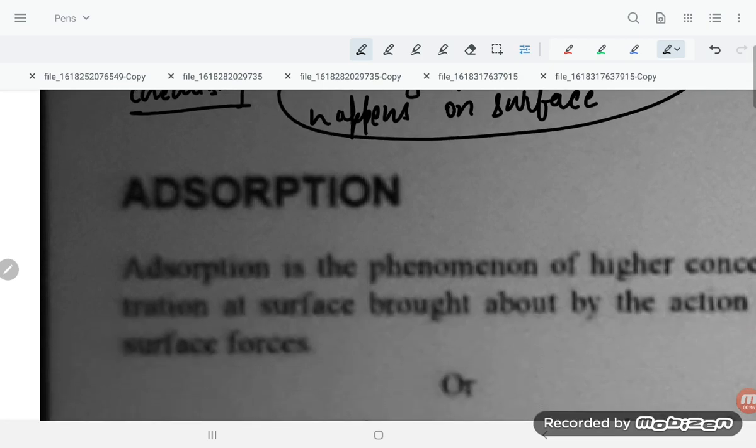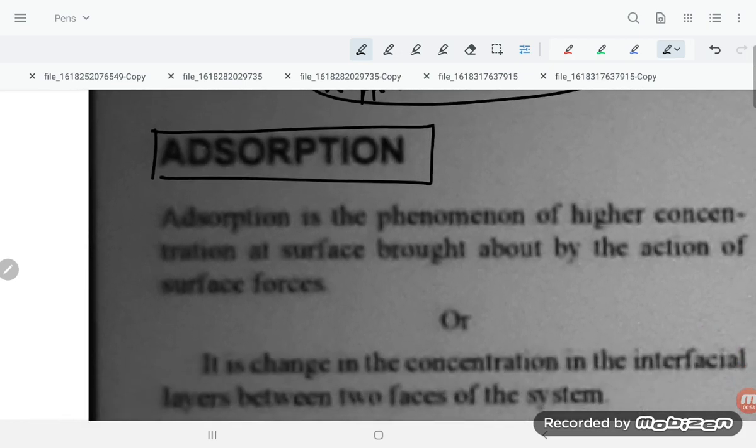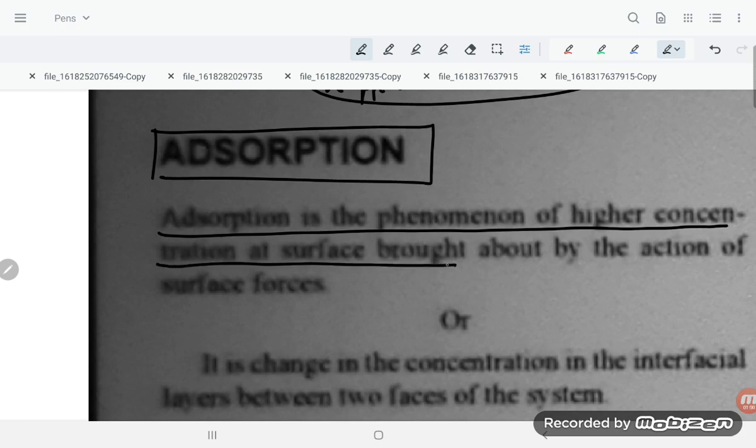In surface chemistry, the first term we are going to understand is adsorption. What do we mean by adsorption? Adsorption is the phenomenon of higher concentration at the surface, brought about by the action of surface force.